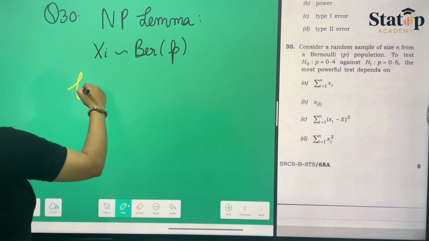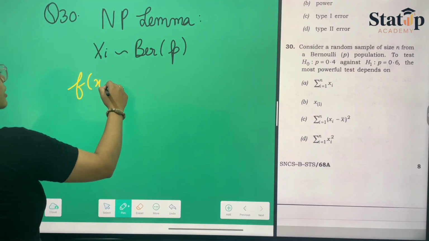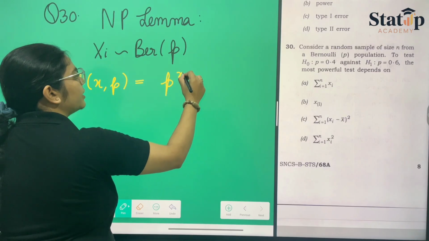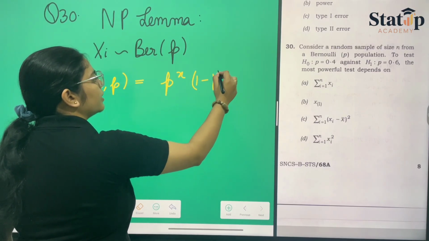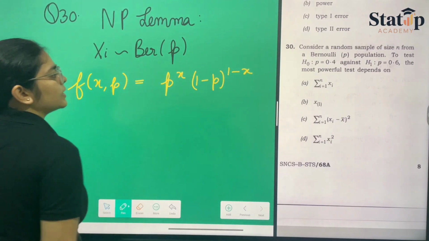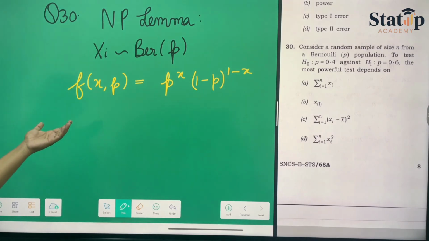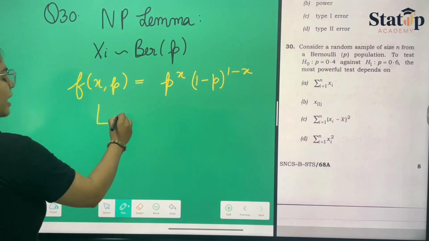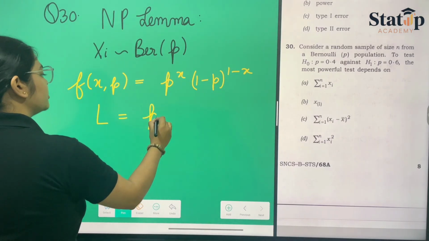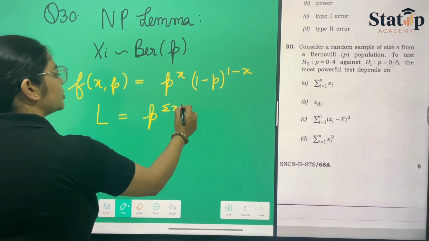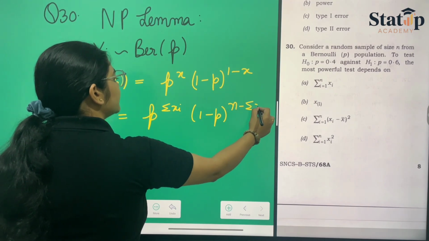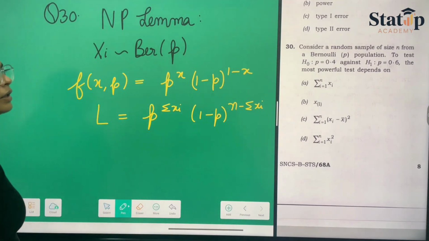So our f(x, p) will be equal to p raised to the power x times 1 minus p raised to the power 1 minus x. Okay, this is our PDF for the Bernoulli distribution. Now, since they have given us a sample of size n, we will be taking p raised to the power summation xi times 1 minus p raised to the power n minus summation xi.